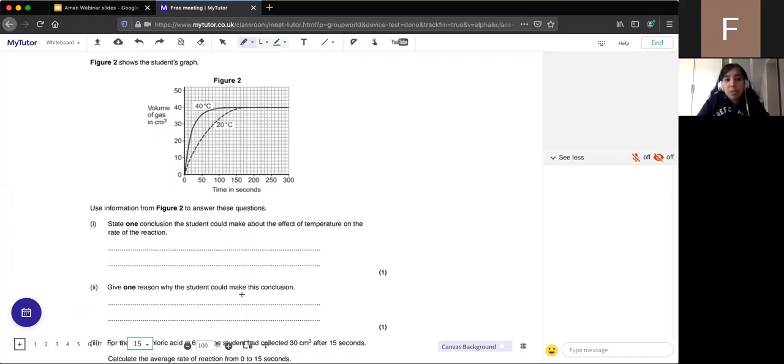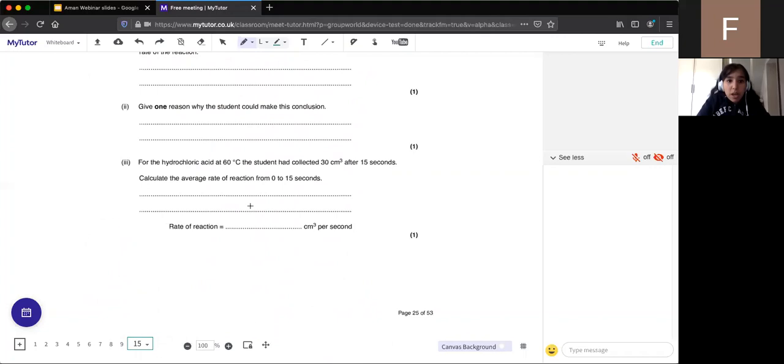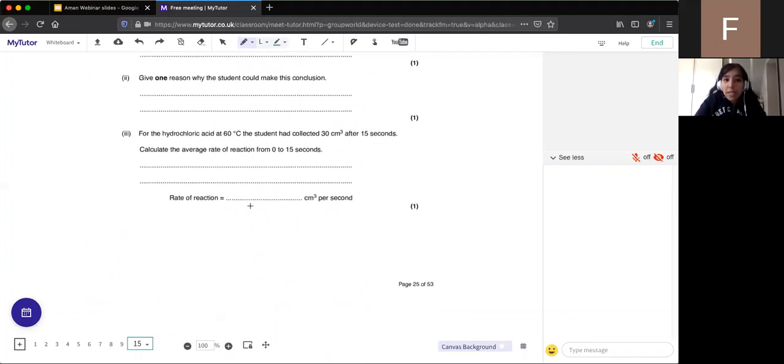And give one reason why the student could make this conclusion. What do we think? Why could they make that conclusion? Good, you can talk about the gradient being steeper. Brilliant, yeah, excellent. Okay, for the hydrochloric acid at 60 degrees, the student collected 30 centimeters cubed after 15 seconds. Calculate the average rate of reaction from 0 to 15. So what's the rate of reaction here?